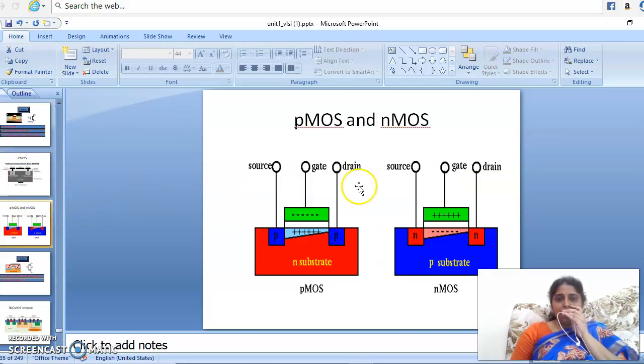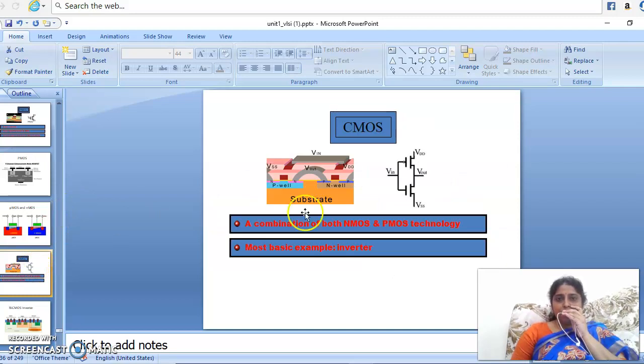And this PMOS and NMOS, these two are integrated to form a CMOS. So this is a CMOS, a combination of both NMOS and PMOS. We'll have PMOS on the pull up and NMOS on the pull down for forming the CMOS. So why are we going for CMOS?